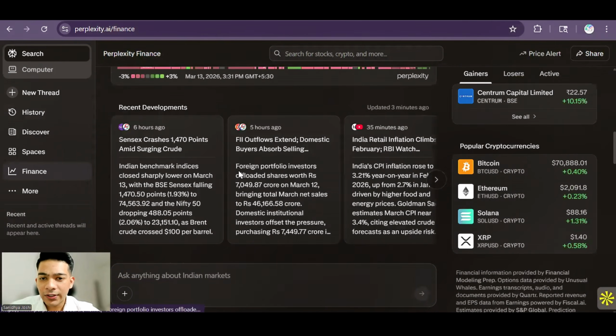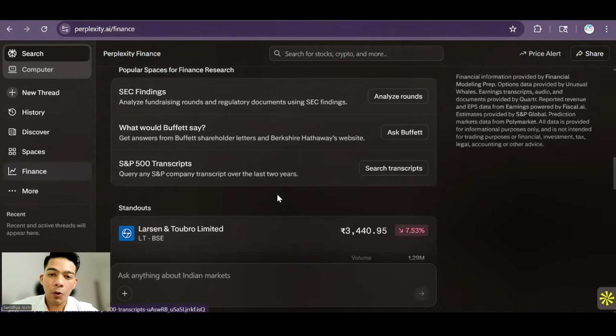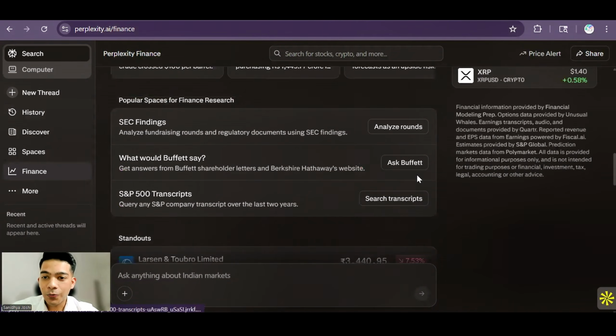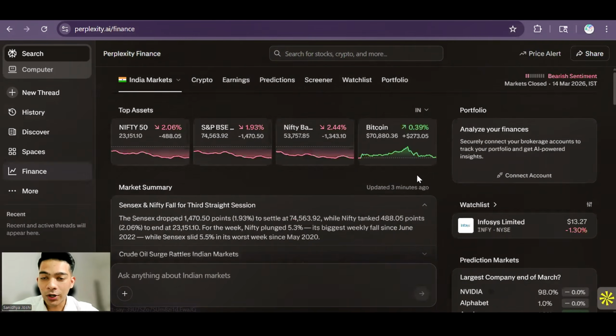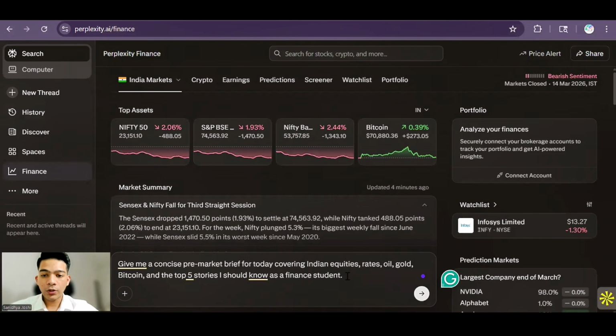Then we have the recent developments, which is more like a news section, and then you have some popular searches. Now let's jump on to the use cases, how you are going to leverage this to make yourself better. Now you can see I've typed a prompt over here, and you will be able to find all of these prompts in the description.